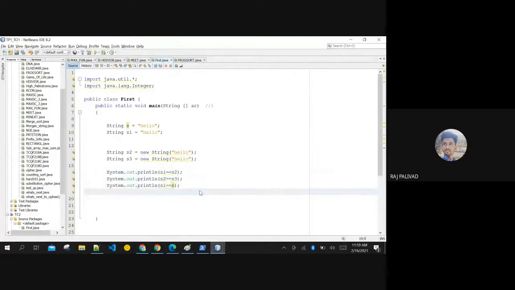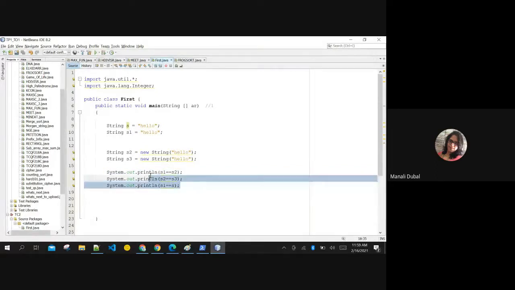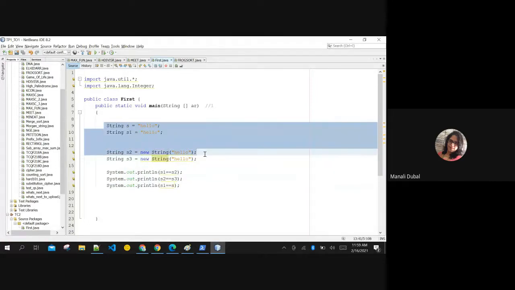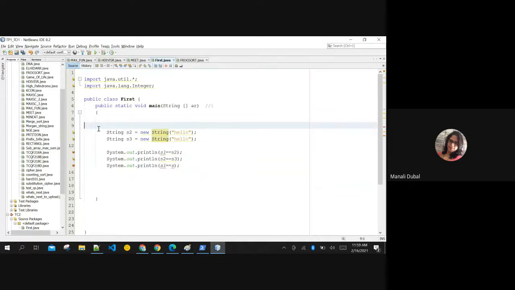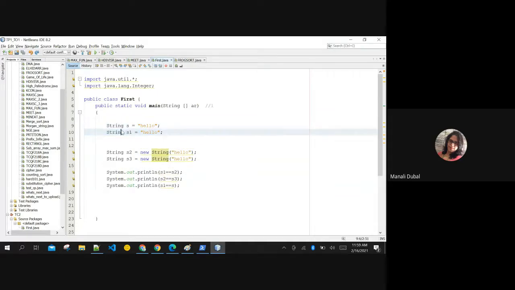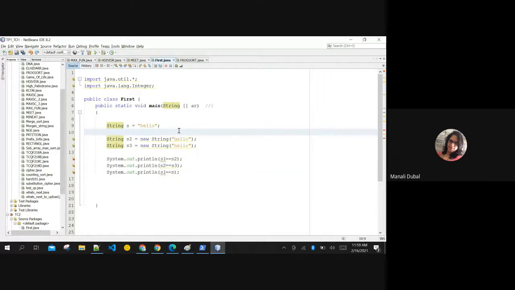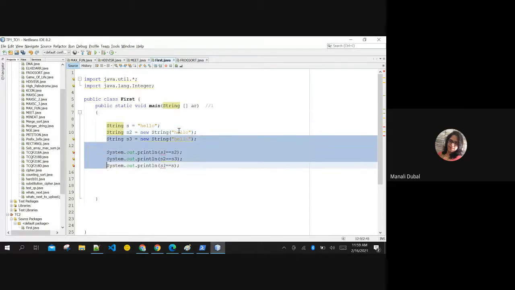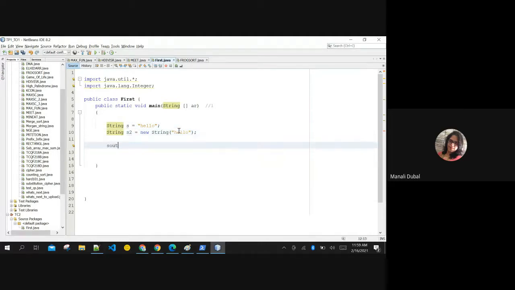If you remember this, then you remember one more thing: whichever way you create a string, be it in this way or that way, strings are immutable. You cannot change a string. I have shown you this changes only in println statements. Only in SOP statements you can see the difference. You can check it out.